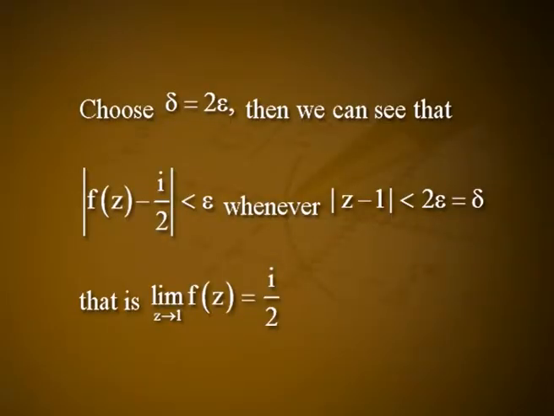Choose delta to be 2 epsilon, then we can see that modulus of f of z minus I by 2 is less than epsilon whenever modulus of z minus 1 is less than 2 epsilon, which is equal to delta. That is, limit z tending to 1 f of z is equal to I by 2. Next, a result. If a limit of a complex valued function f of z exists at a point z naught, then it is unique. Now we are going to prove that.